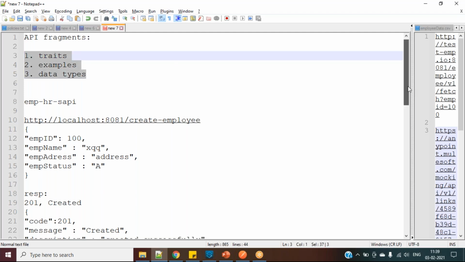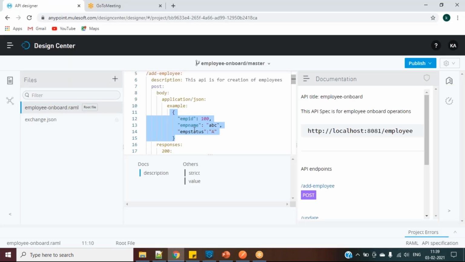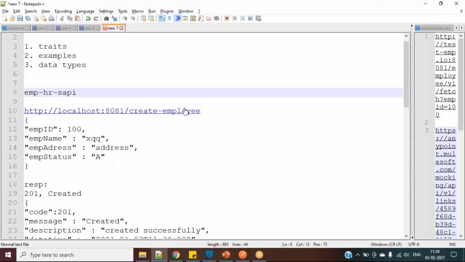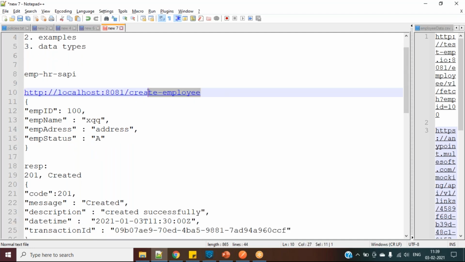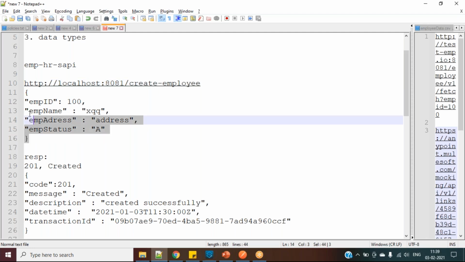For that, I have taken one example, so as not to disturb the existing one, I will create one more API with this data. So let's say this is an HR employee. So we have taken onboard employee, right? Let's say this is the employee HR API. And I have taken a small example like http://localhost:8081, create employee. And this is my request. So this will be my request type. So here I have, this is my request.